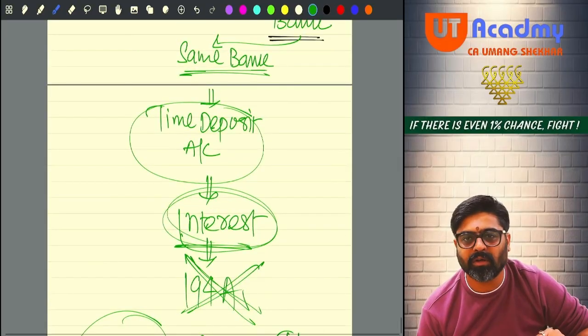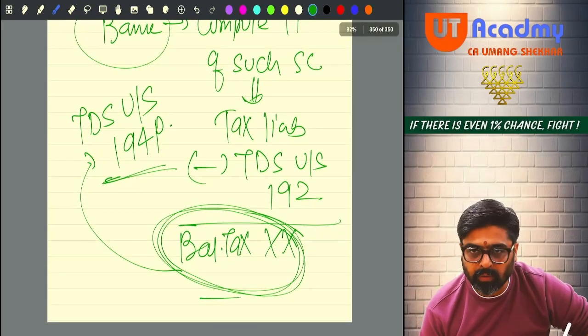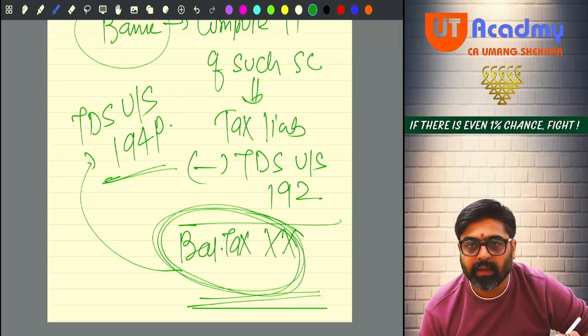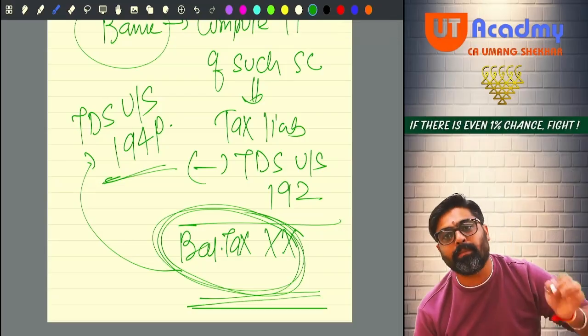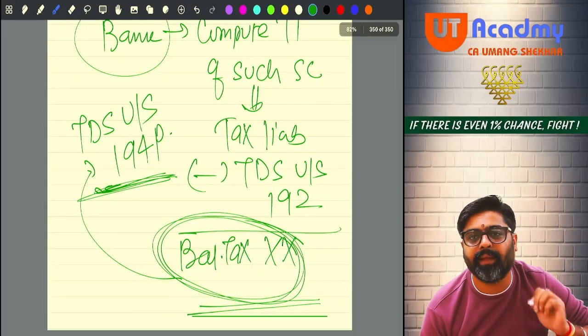As my income, yes or no? So that balance tax, which is supposed to be now deducted by the bank, is a TDS which the bank will deduct, and this TDS is as per section 194P.